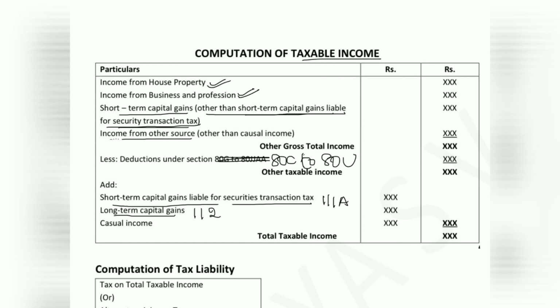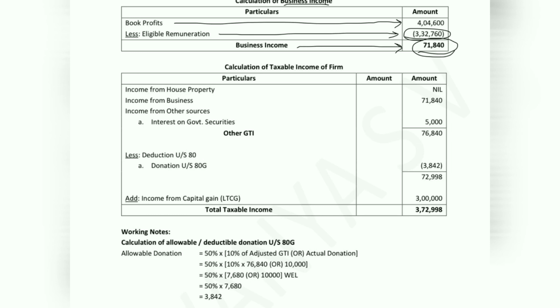We will consider income from other source other than casual income. So if we have casual income, we will consider after calculating deduction. After deducting the deductions, we will consider casual income. Since casual income is not eligible for deduction, we will consider the casual income value after claiming the deduction. So the total value which we get is called as total taxable income. So let us compute total taxable income of the firm.